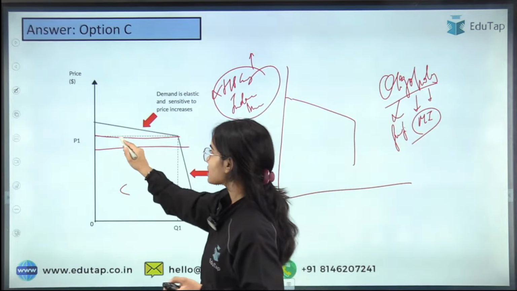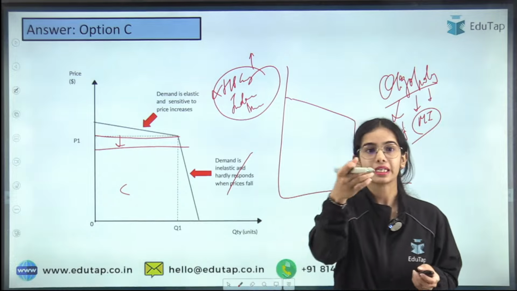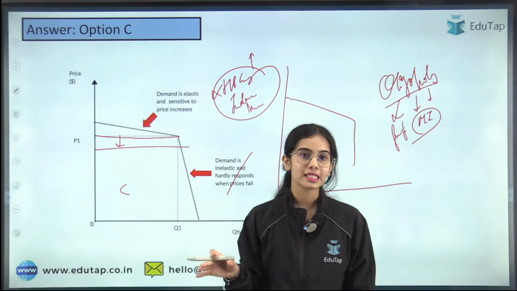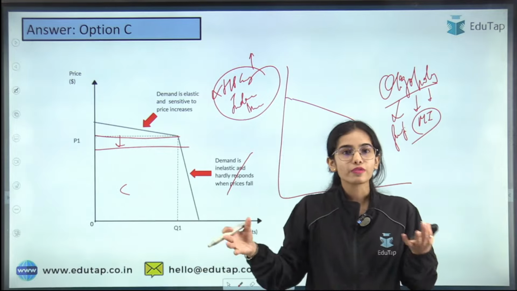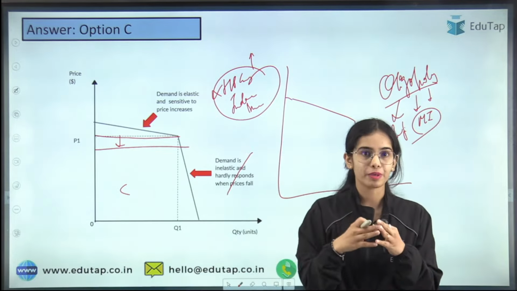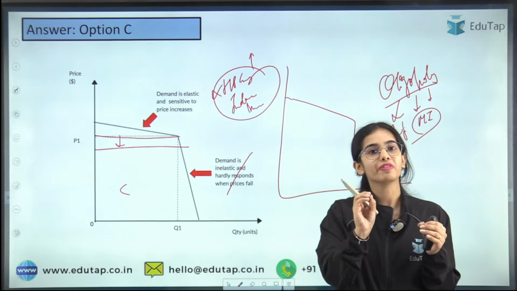If all the firms are decreasing their price simultaneously, Indane has decreased its price, HP has decreased its price, Bharat has decreased its price, then the consumers will not shift from here or there, but there will be new consumers added, but those new consumers will be very few, okay?